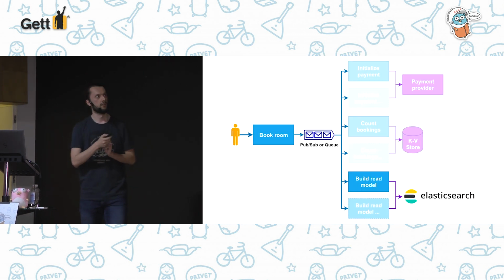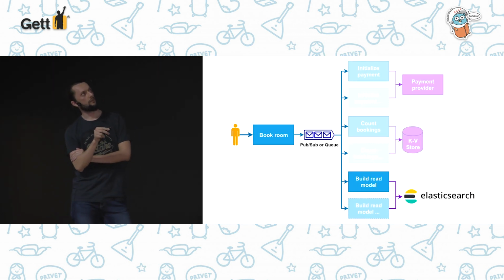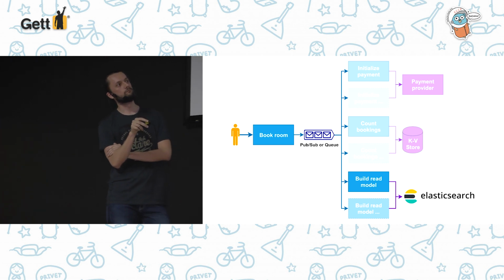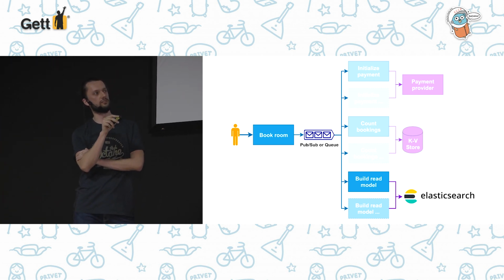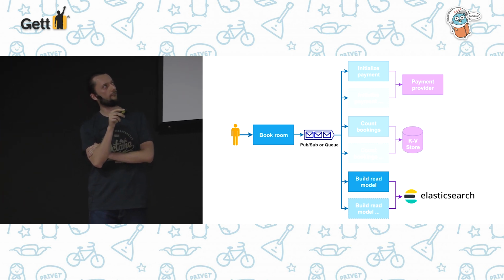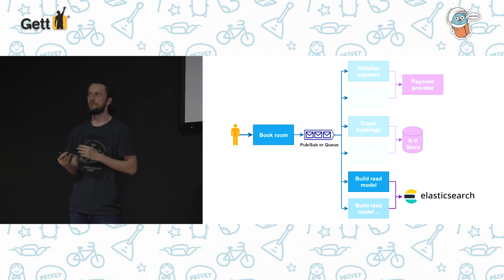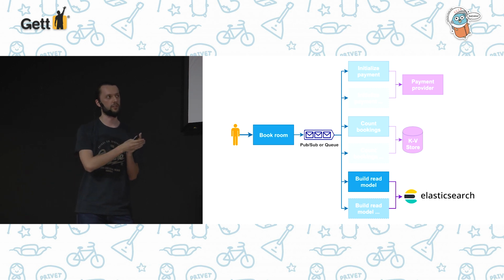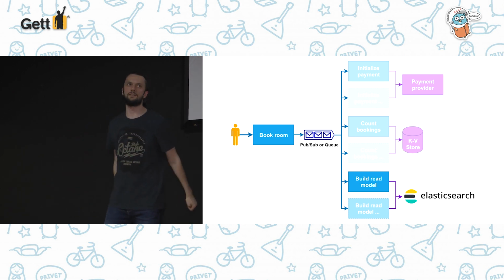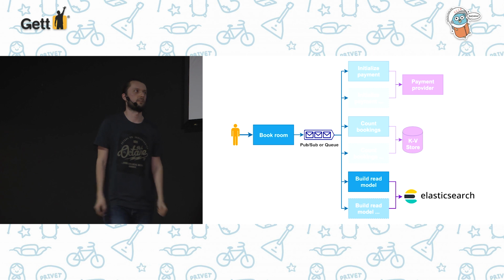And what does it mean? So let's remember that we are making the booking here, and after making a booking, we are sending some event here. And these events are not processed here synchronously. So does it mean that there can be some delay here? For example, let's imagine that we have a lot of bookings, and we have one node Elasticsearch with, I don't know, 1 GB of RAM.